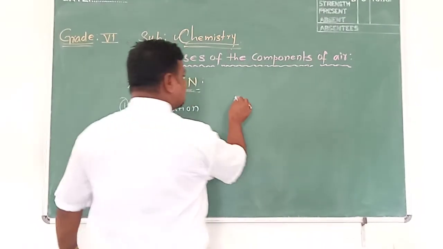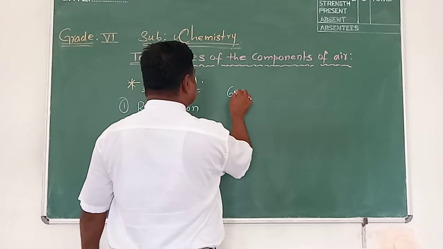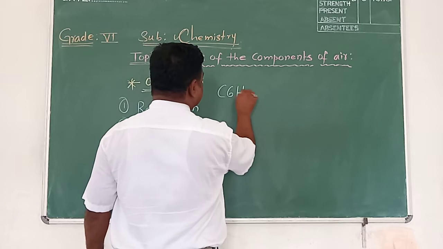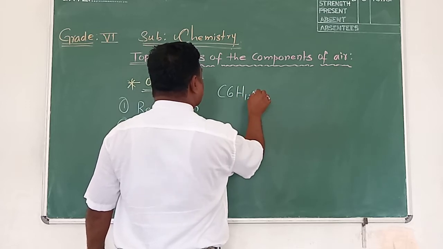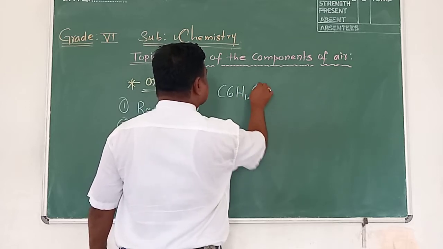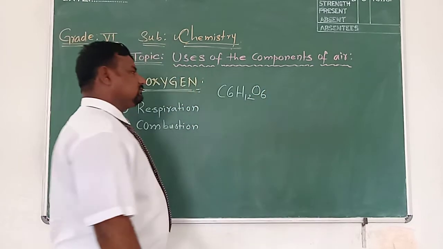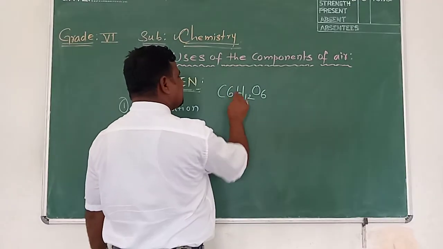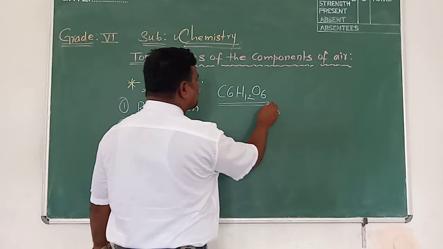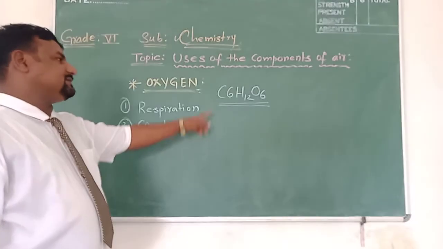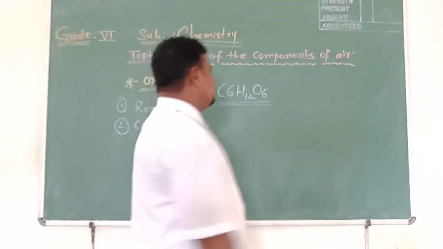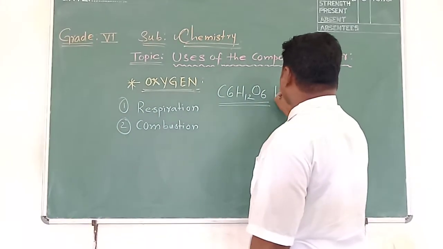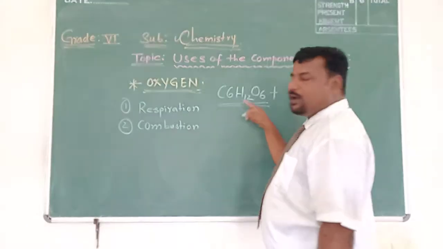For example, see here: C6H12O6. What is this? The formula of glucose, or carbohydrate. Food. How does this food get oxidized? For the oxidation of this food, what is needed?